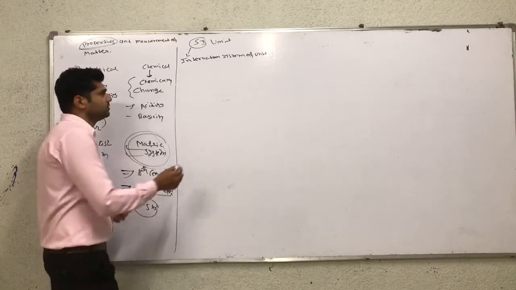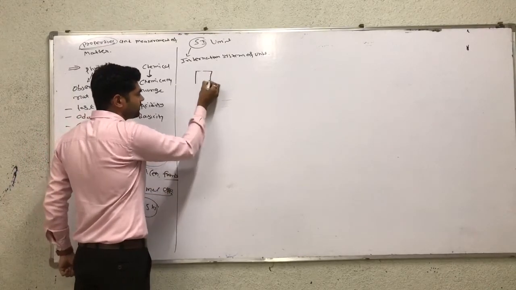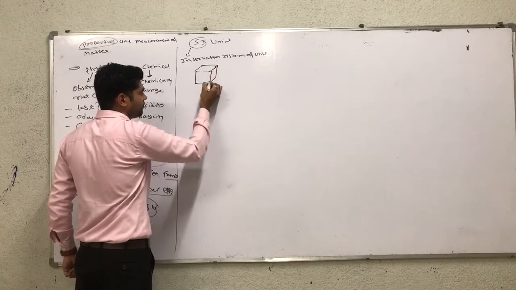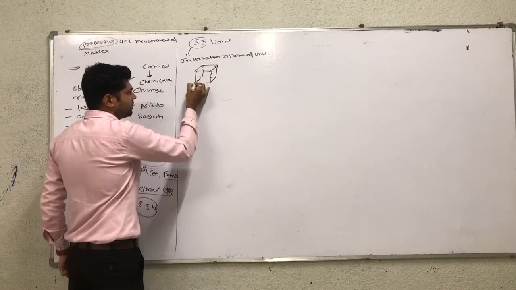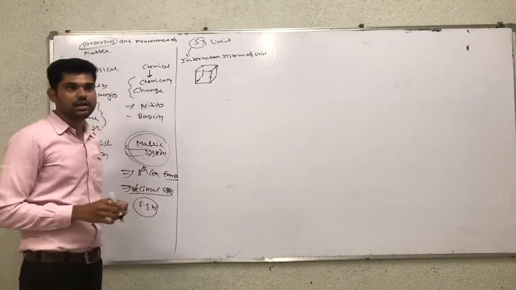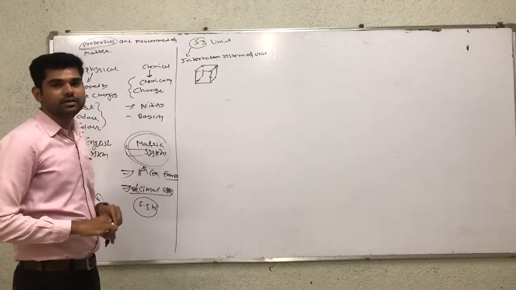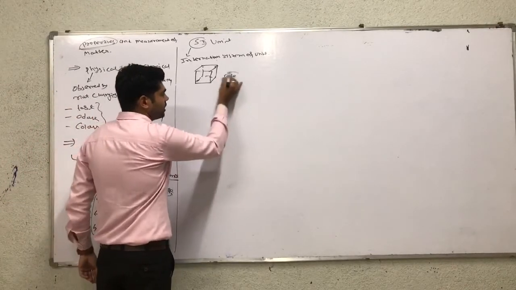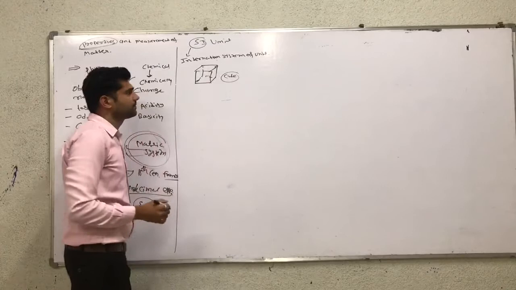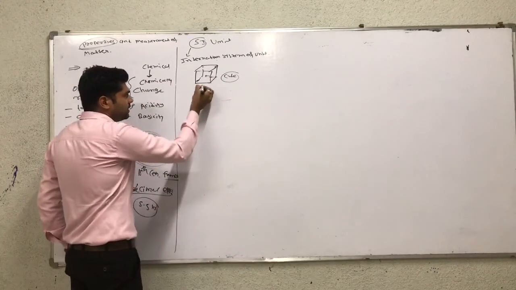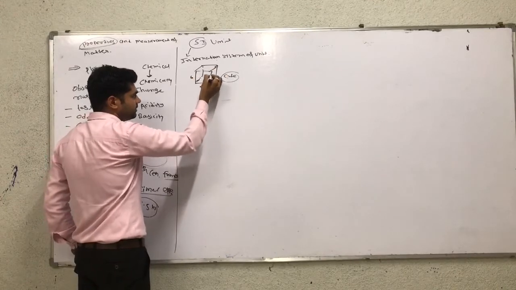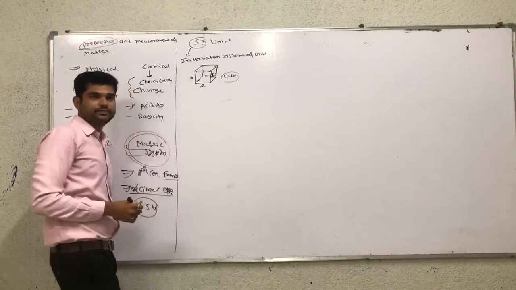Understand with an example. For example, we have a cube, and all sides of the cube are equal. Now length, breadth and height.